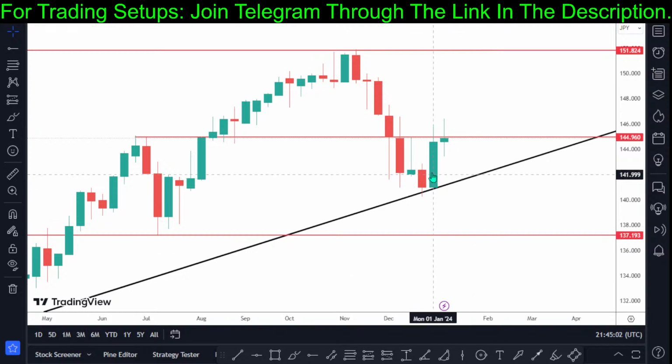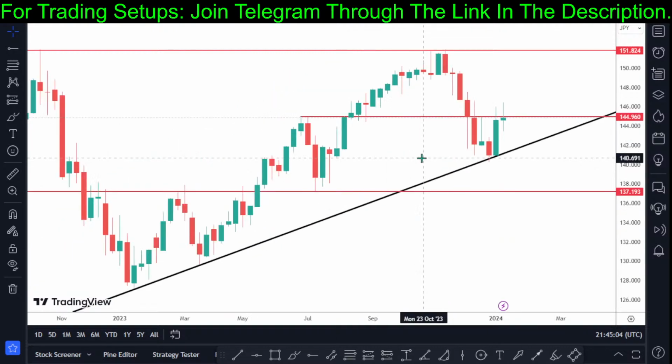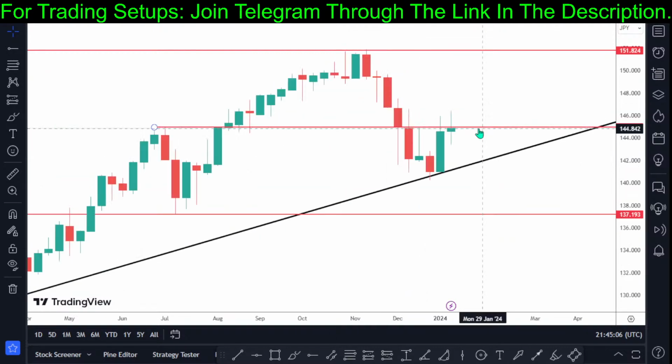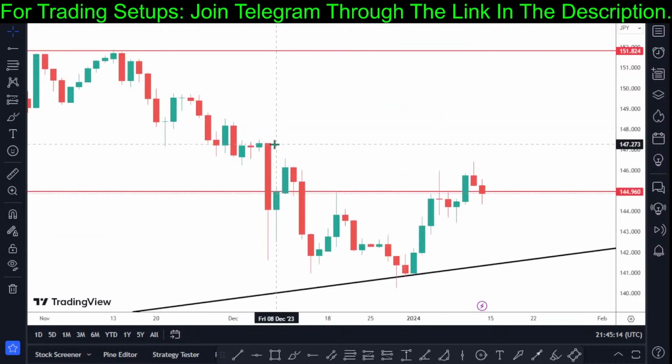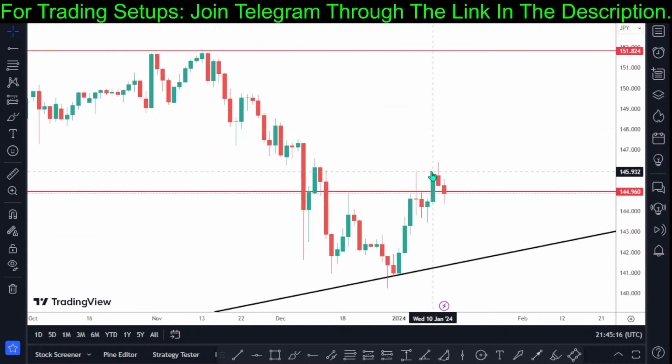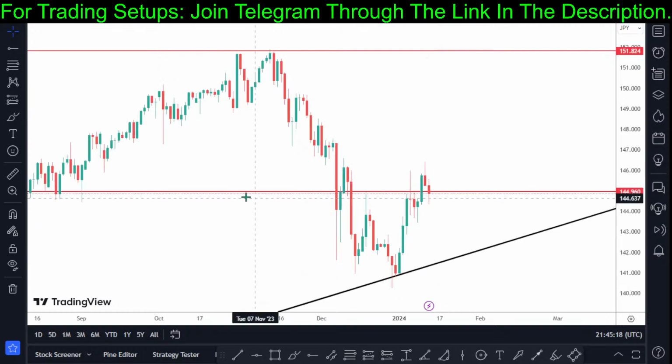Based on what we have on the USD/JPY on the weekly chart, price is still struggling to break above the key level structure of 144.960. Next week on the day chart, we still need to see how price is going to react to this structural formation. Price could still make a pullback all the way down from this structure, alternatively to the break of structure. That is what we should look for next week. This is what we are looking at for next week on USD/JPY.